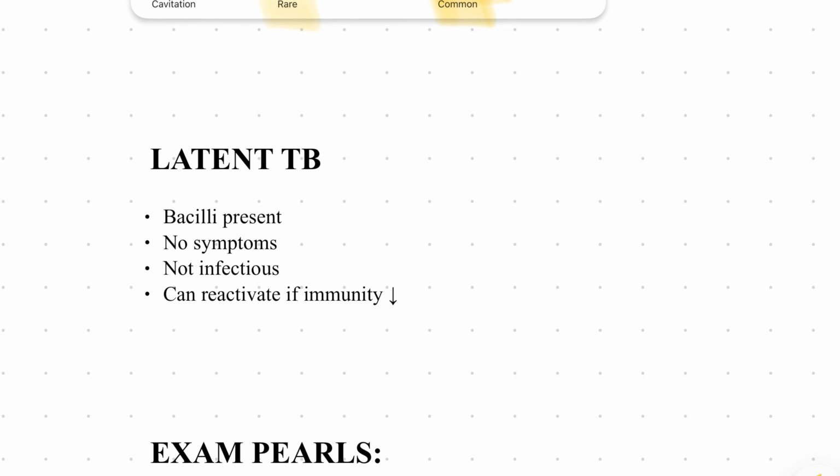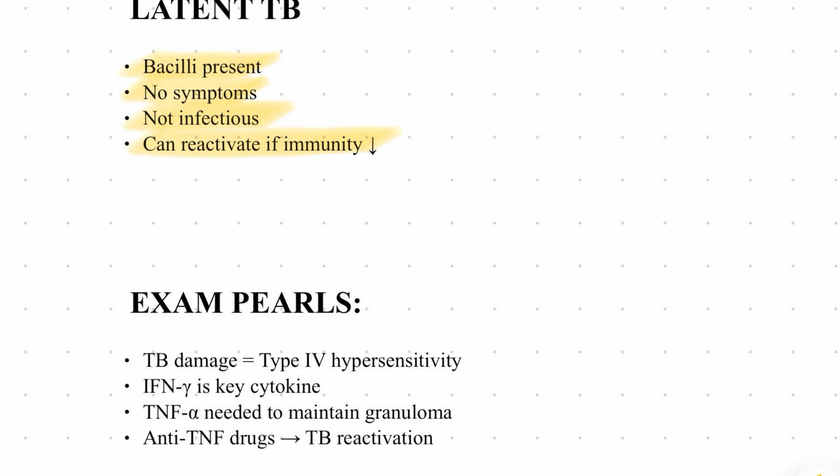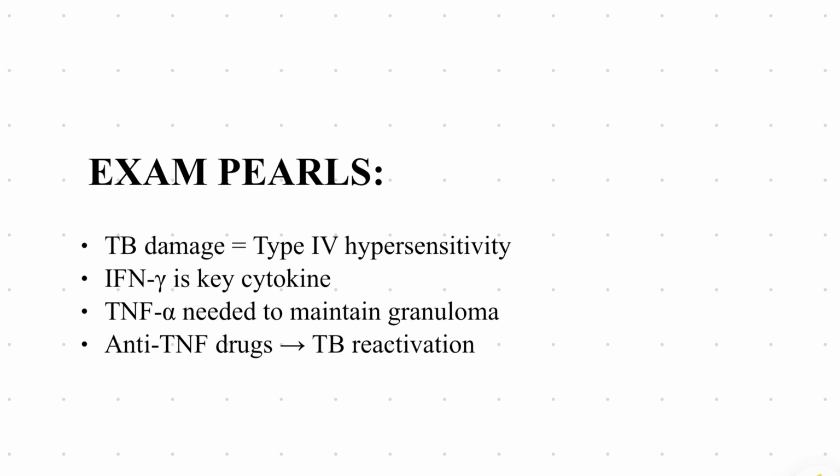Then coming to latent TB: bacilli are present, no symptoms, not infectious, and can reactivate if immunity reduces. So what is the meaning of latent? Currently the patient may have been treated, or has no symptoms at all. But if his immunity goes down, the disease may recur in his body.